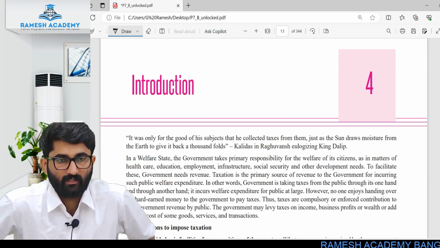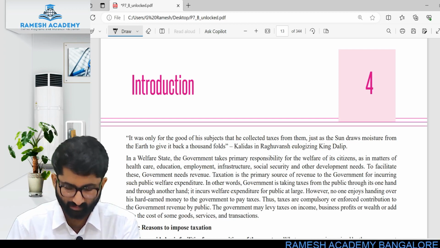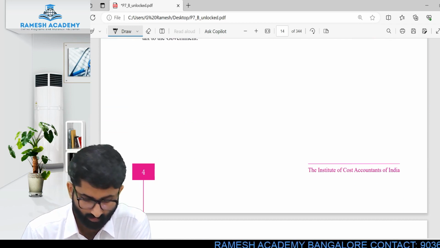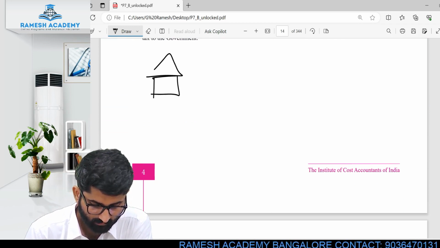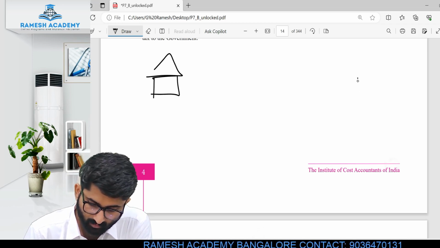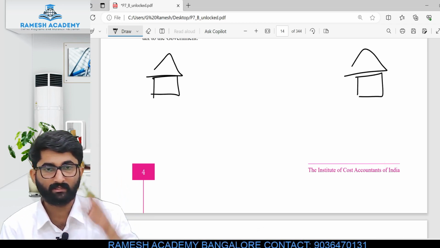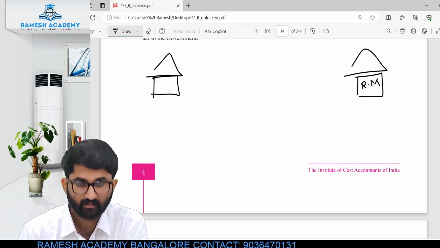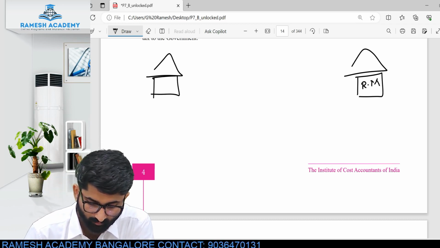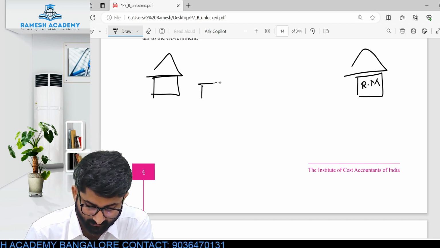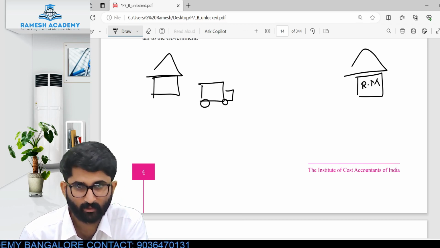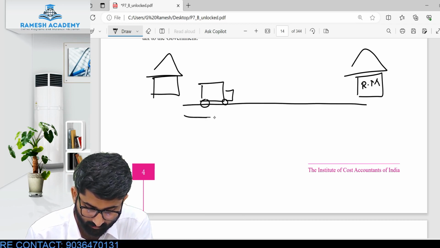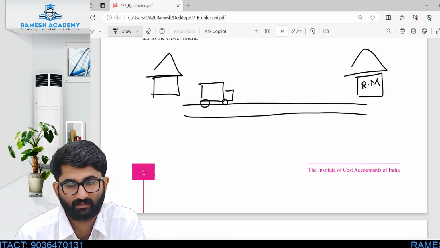Listen, let's talk about something general. See, this is my house. Now, I have to come to Bangalore. My place is in Udupi, and this is Bangalore, Ramesh sir's classes, Ramesh Academy classes. I'll take a bus. It looks like a lorry, I'm so sorry, I'm very bad in drawing, as you already know. I'll take a bus and come to this place, Ramesh sir's classes.